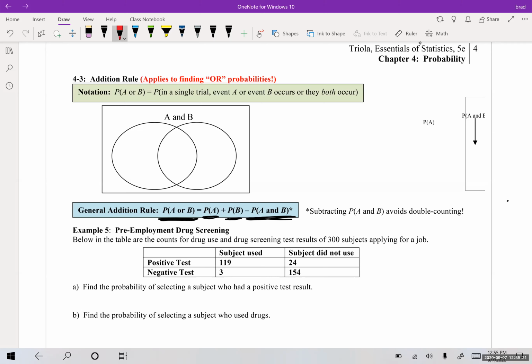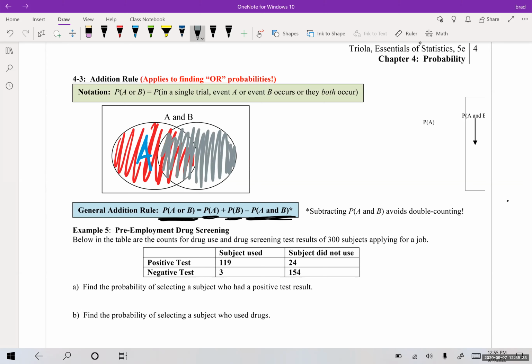if I were to shade this in, right? Let's say I called that A, and then let's say I were to shade this in, and let's call that event B. Now the problem is that event A and event B both shaded the center location.